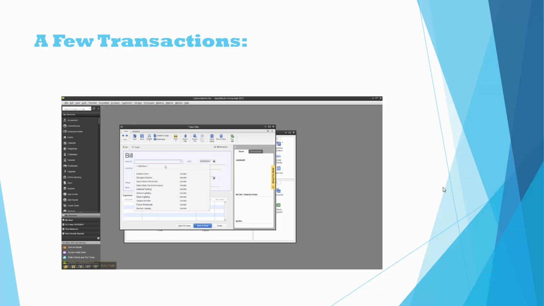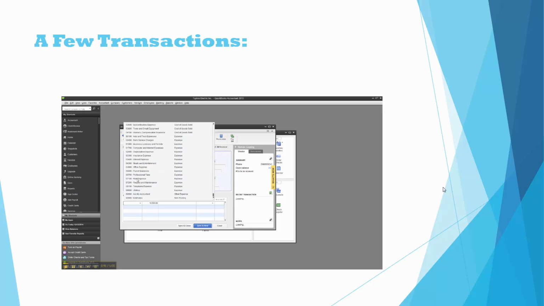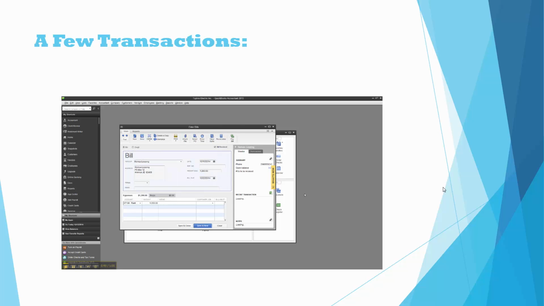Okay, so we're going to close that, and then the first thing we're going to do is pay our rent for the month. So we're going to go ahead and Remax listing or leasing, and our amount due is $1,200. And let's see, we're going to come from account rent expense. Okay. And we are actually going to memorize this transaction so that we can go in and pay our rent every month. So we're going to click memorize right here. Okay, and we took our picture, and now we're going to save and close that.